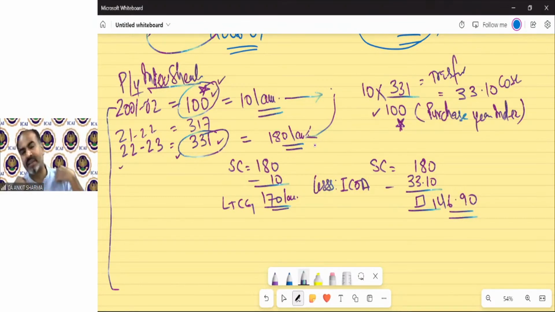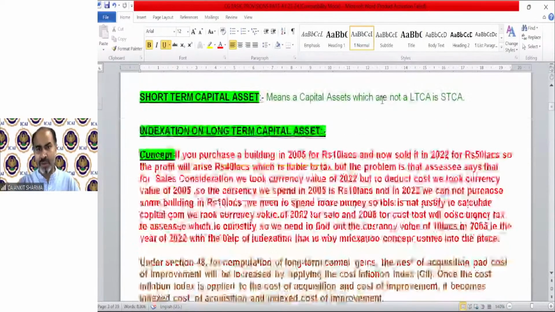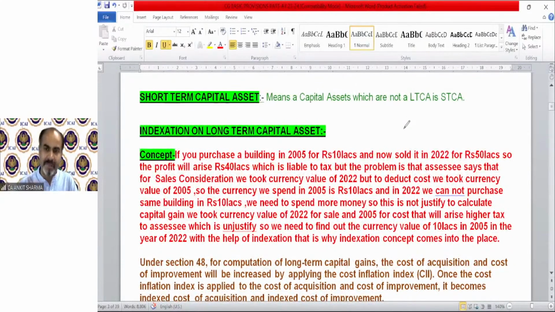So indexation is nothing but this: whatever you purchased in an earlier year and spent, with the help of the indexation concept you can increase that value, you can transform that value as per the previous year index. I will explain this in detail with an example. For the time being, I just explained the concept. I have written the theoretical part also, so you can read and understand it more clearly. If you purchase a building in 2005 for 10 lakh, you can read it yourself, because I have explained almost the same example.